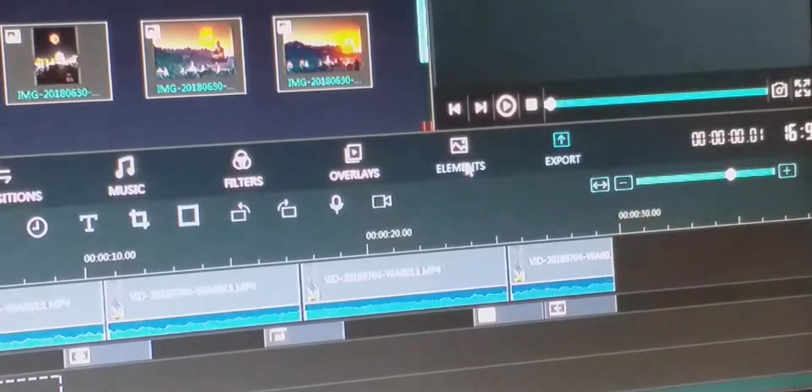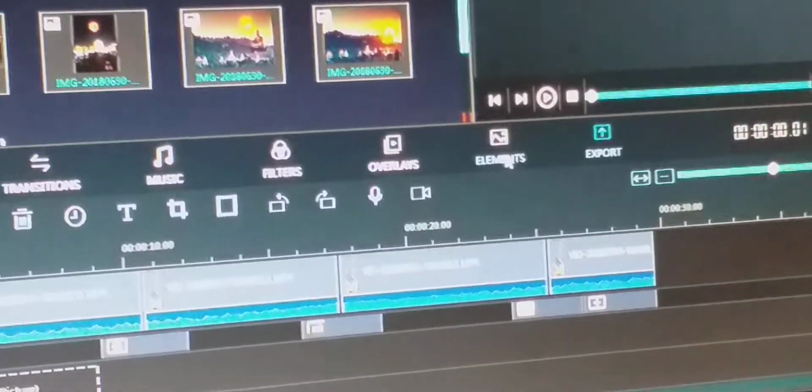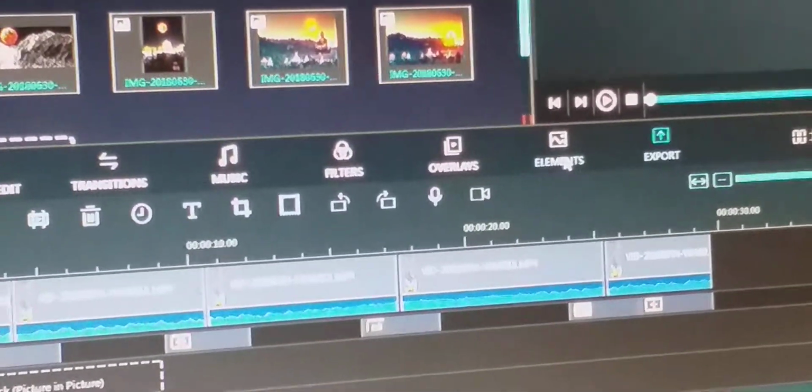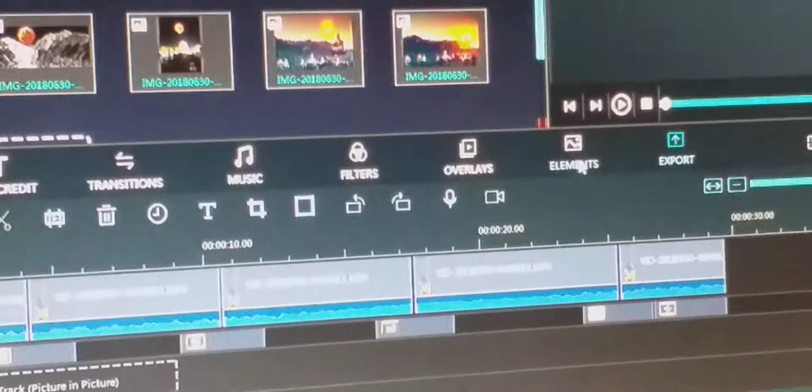We can apply different images on the existing clip or existing video. And what is the meaning of element? You can add different effects. It is also used for applying different effects on different parts or clips of the video, or you can say different parts of the movie.